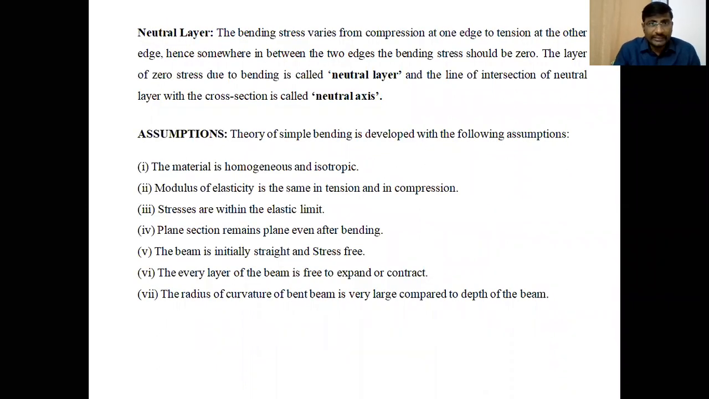So here in this slide, I showed the neutral layer. What is a neutral layer? I already explained: the bending stress varies from compression at one edge to tension at the other edge, and somewhere in between the two edges, the bending stress should be zero. The layer of zero stress due to bending is called the neutral layer. And the line of intersection of the neutral layer with the cross section is called the neutral axis.